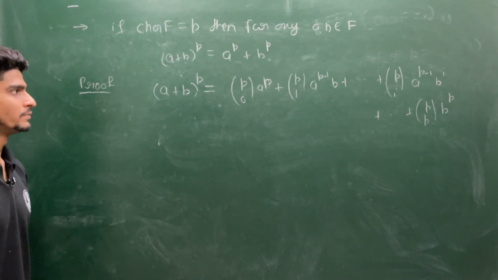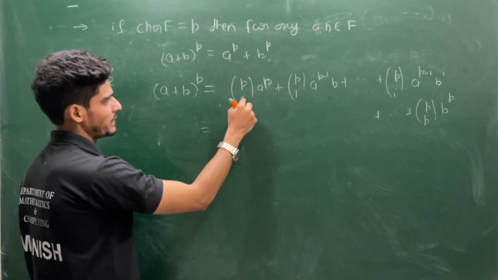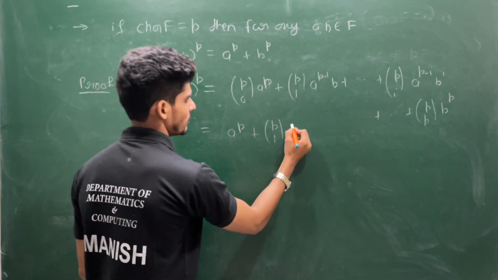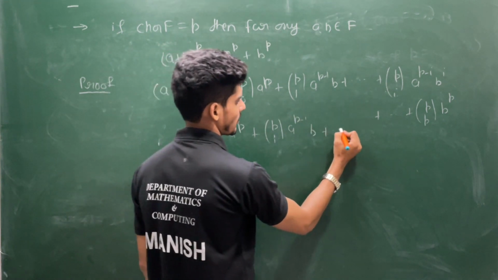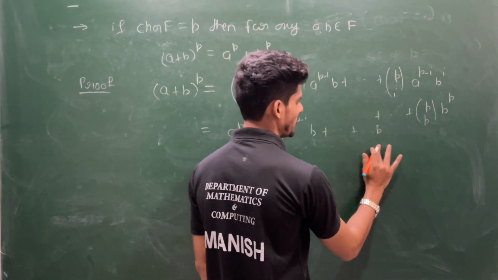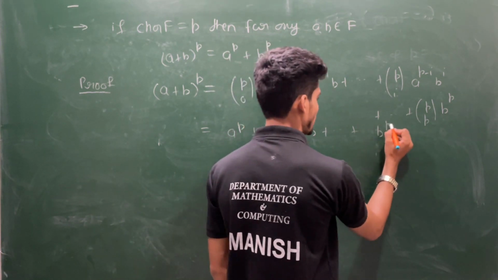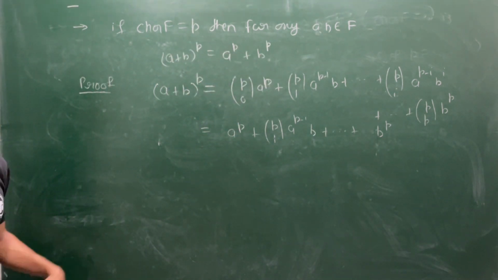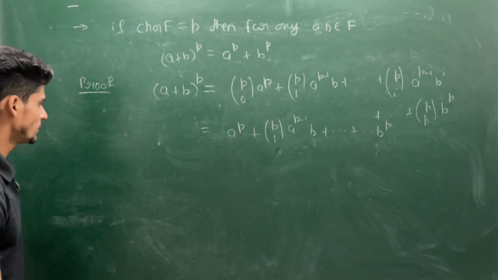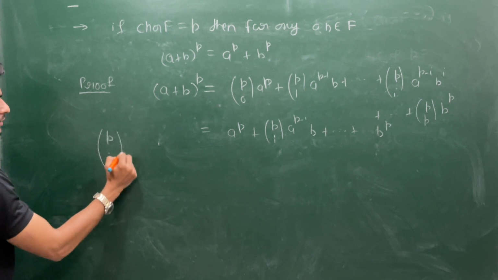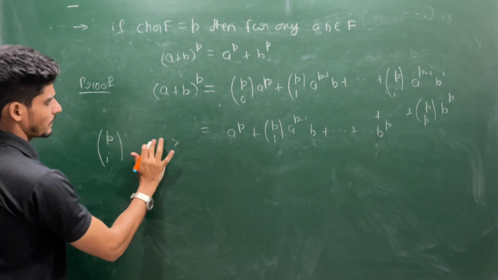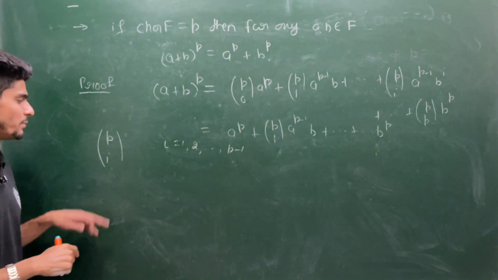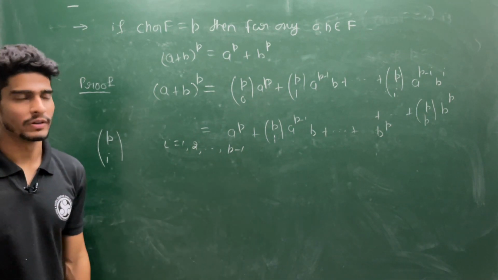This is the binomial theorem, and you can see this p choose 0 is always 1, so you will have a power p plus p choose 1, a power p minus 1 b, and p choose p is 1, so you will have b power p here. What can you say about these coefficients? The coefficient like this, p choose i, where i is 1 up to p minus 1, because if i is 0 then p choose 0 is 1, if i is p then p choose p is 1.